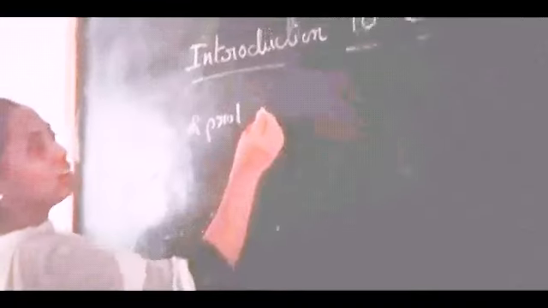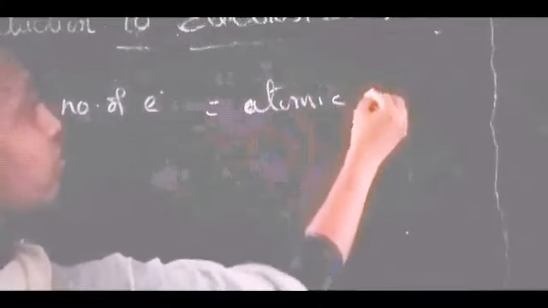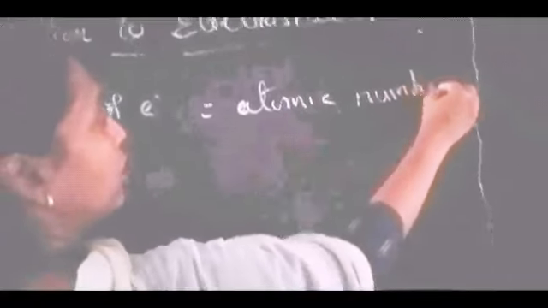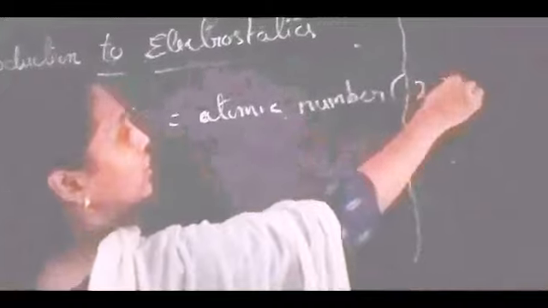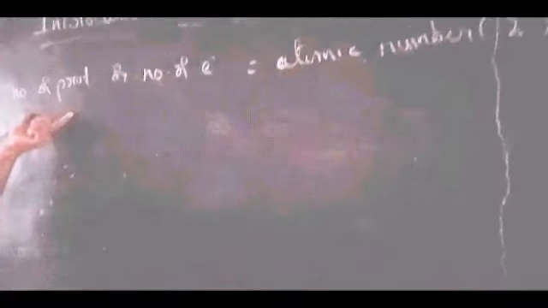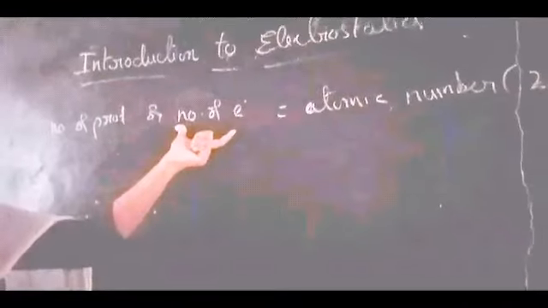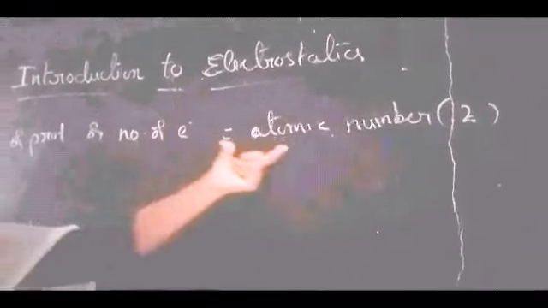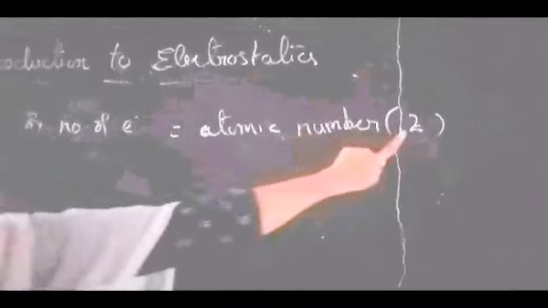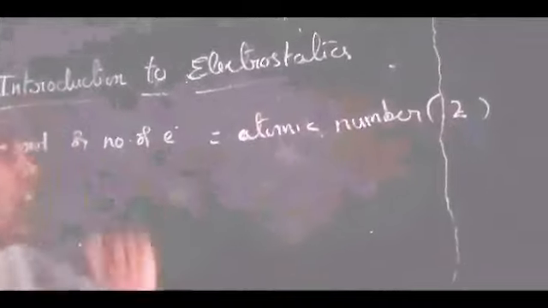The number of protons or the number of electrons is called the atomic number. The number of protons in the nucleus or the number of electrons in an atom is said to be the atomic number, which is represented by the letter Z.